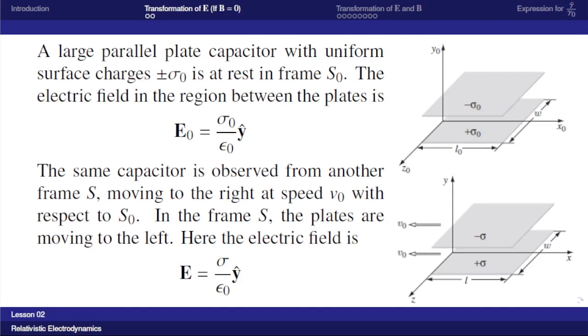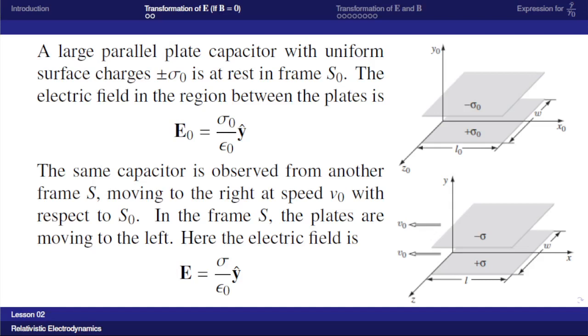Here the charge density will be different because the charge is invariant, but the charge density depends on the dimensions. So the dimensions are length contracted here. So in the second frame S, the electric field E is sigma by epsilon 0 along the same y cap direction.